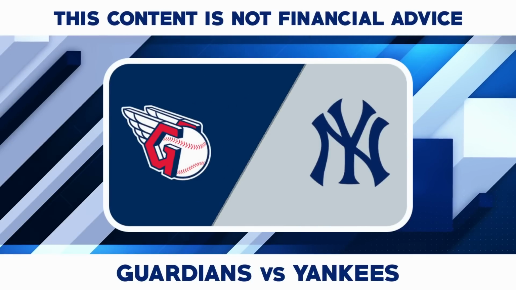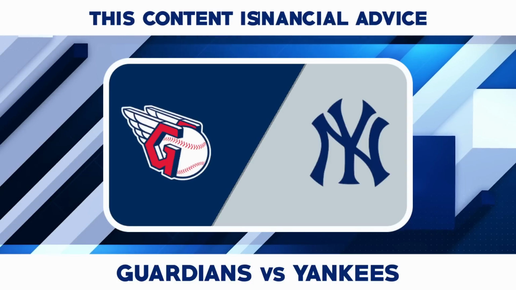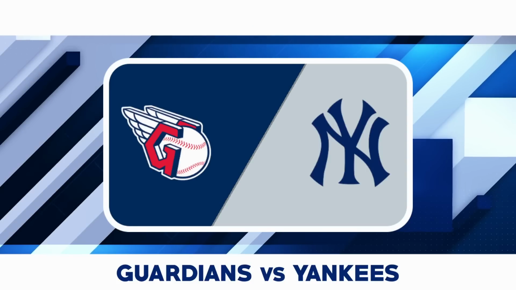Cleveland Guardians versus New York Yankees. The Cleveland Guardians and the New York Yankees get set for Game 2 of their American League Division Series on Friday. The Yankees took a 1-0 series lead on Tuesday night thanks to a strong performance from Gerrit Cole in a 4-1 win. In Game 2, the pitching matchup will be Cleveland's ace Shane Bieber taking on Yankees lefty Nestor Cortes.